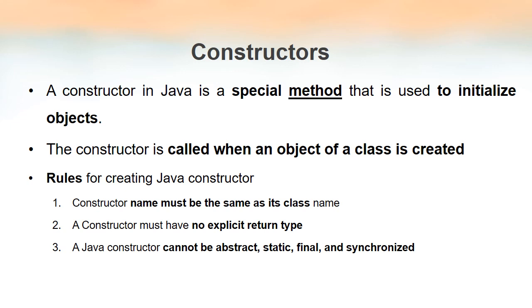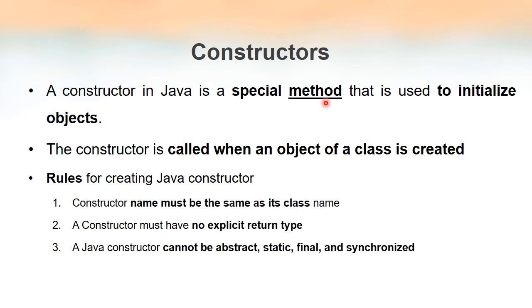A constructor in Java is actually a special method. There's no difference between a method and a function in C that we know. So a constructor is actually a method. A method means a function or a block of code. We give a name to that block of code so that we can use it any number of times. So a constructor is also a method in Java, but it is used only for creating objects. That is the most important speciality of this method.